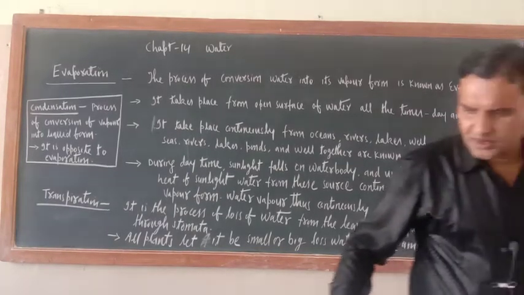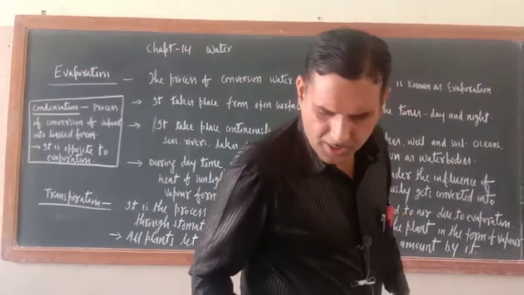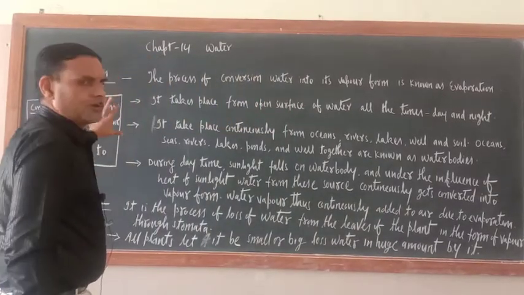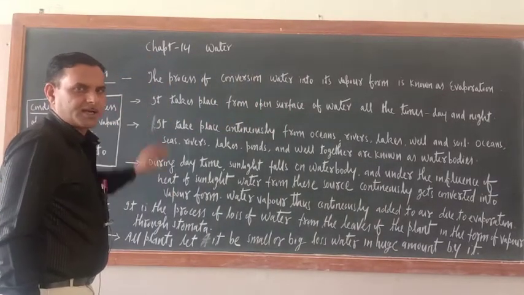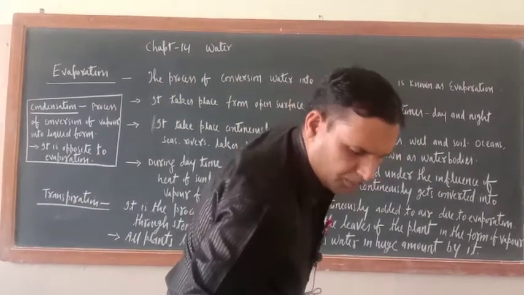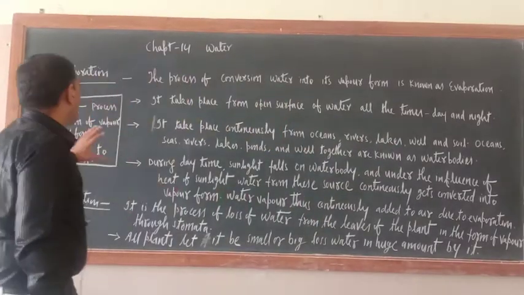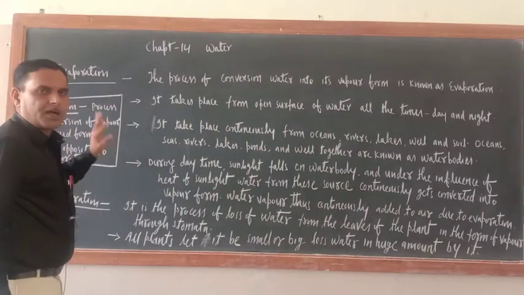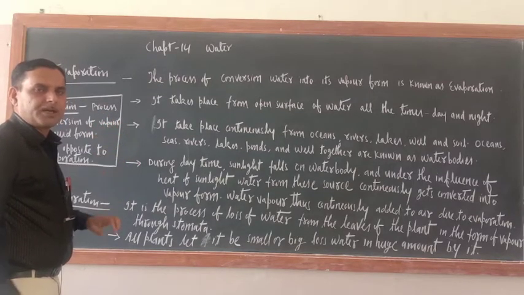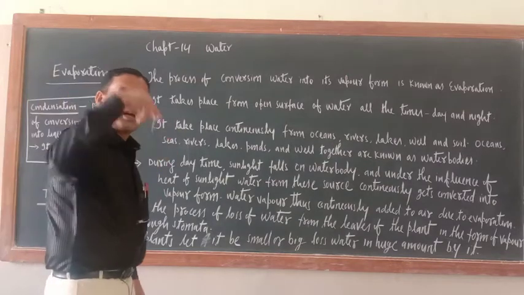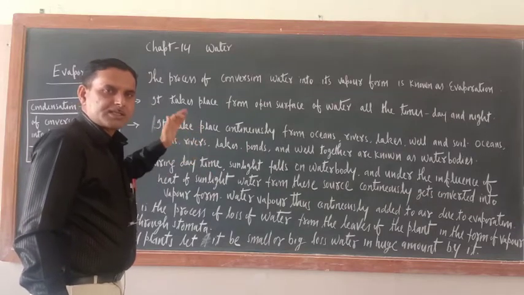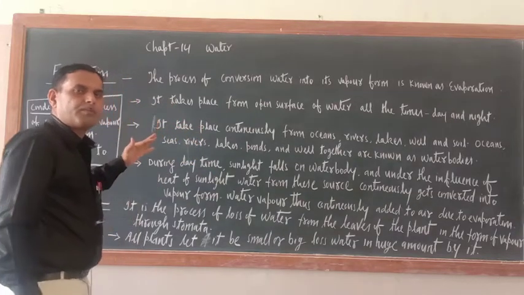So we are in chapter number 14. Study only, I have started chapter number 14, water. And yesterday I taught you different forms of water and the water cycle. During teaching of the water cycle, one of the important aspects I told you is that some processes are involved in the water cycle, and because of those processes only, water is circulated between land, seas and sky. So in the circulation of water, some of the processes are playing a very important role.